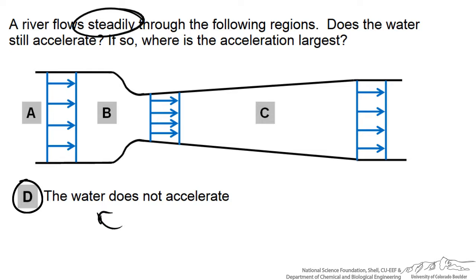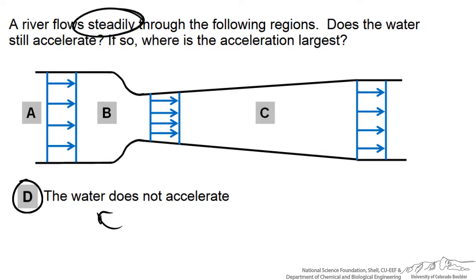We could have what's known as a local change in our velocity, or a local acceleration, and that's going to be based on our time rate of change of our velocity. So if it's flowing steadily, we don't have a time rate of change, and the velocity in regions A, B, and C will be the same regardless at time equals 5 seconds or time equals 10 hours.